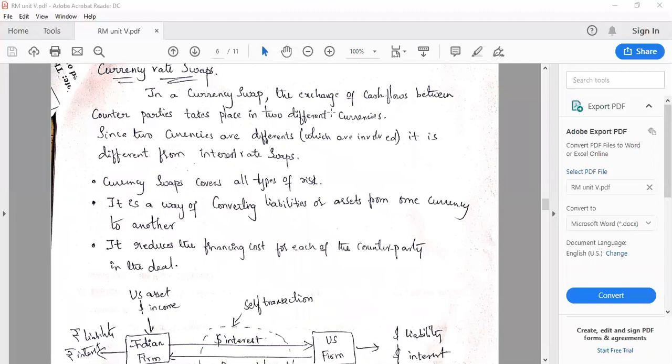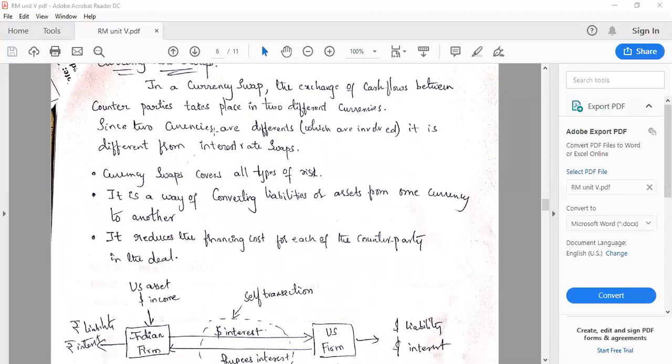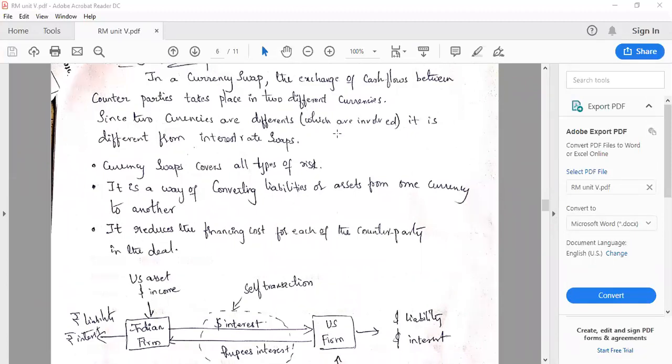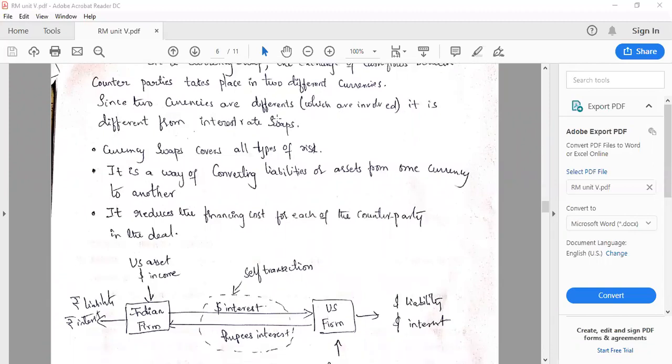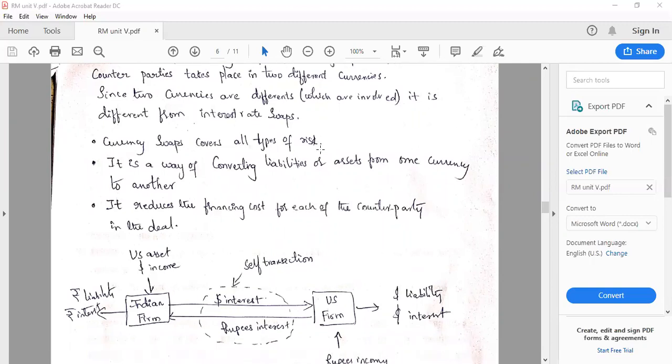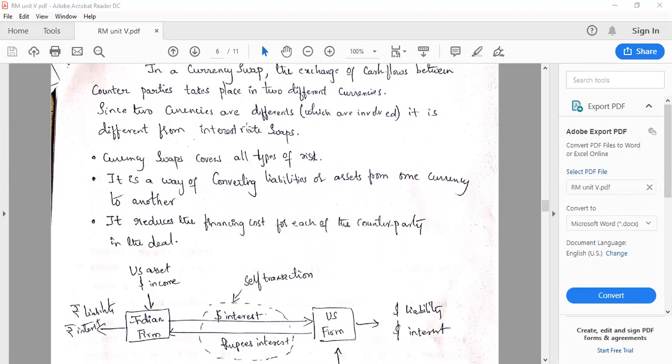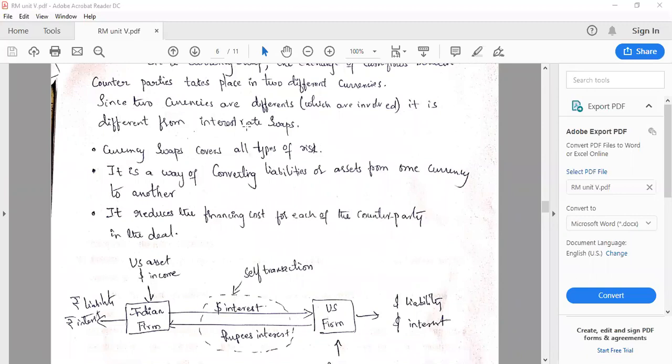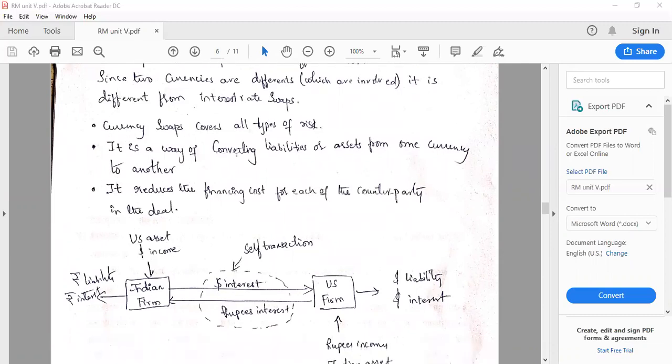So a currency rate swap is nothing but an exchange of cash flows between counterparties in two different currencies. It means one currency is exchanged with the other currency. Since the two currencies are different, it is contrasted with interest rate swaps only because of that factor. Currency swaps cover all types of risk, such as default risk, market risk, or stock market risk.